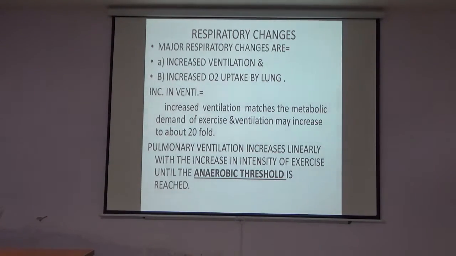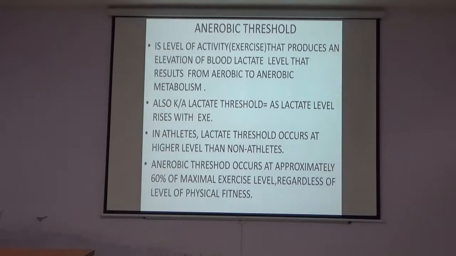The pulmonary ventilation increases linearly with the increase in the intensity of exercise until the anaerobic threshold is reached. The anaerobic threshold is the level of exercise that produces an elevation of the blood lactate level that results from the shift from aerobic to anaerobic metabolism.